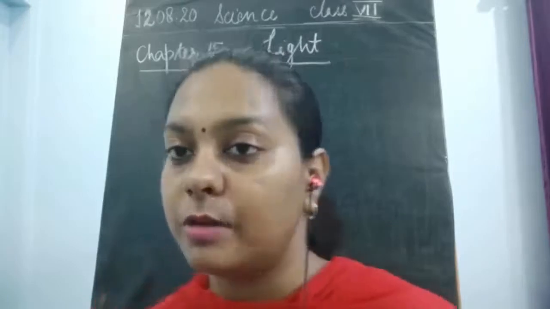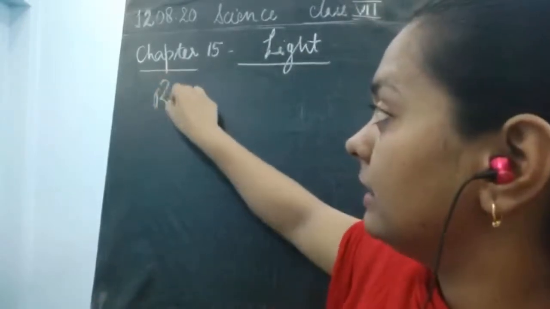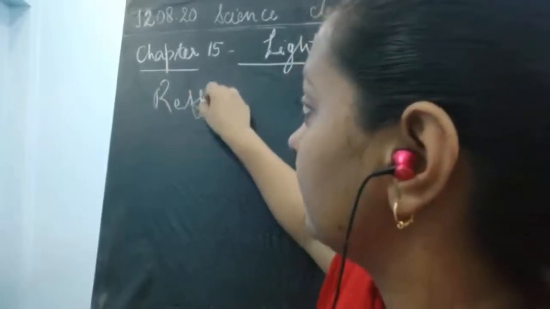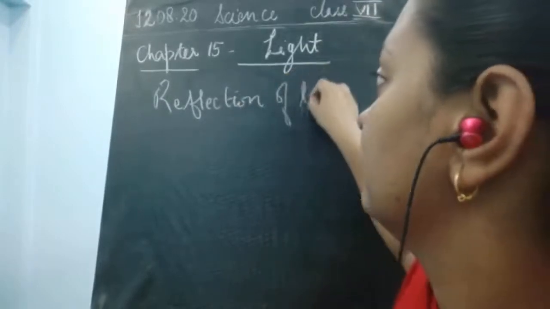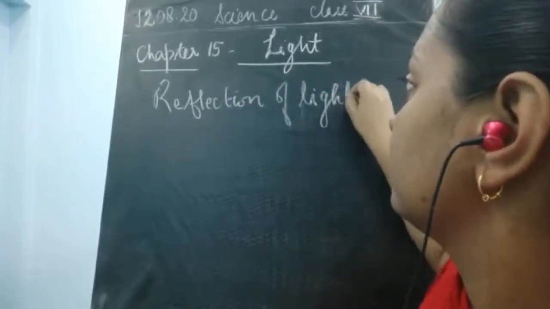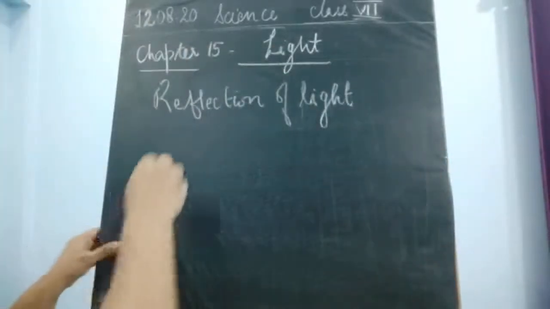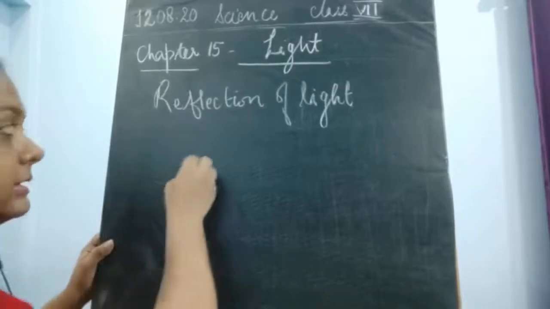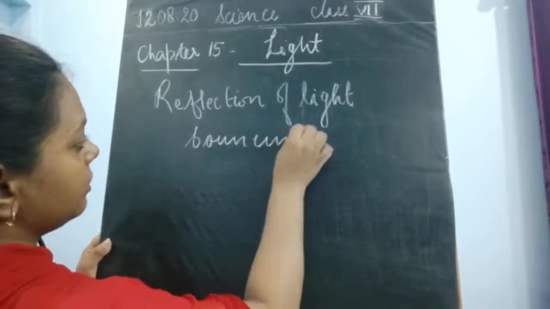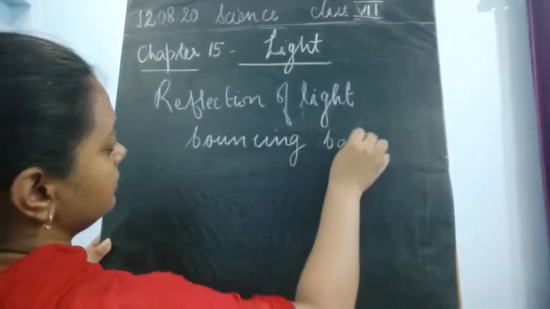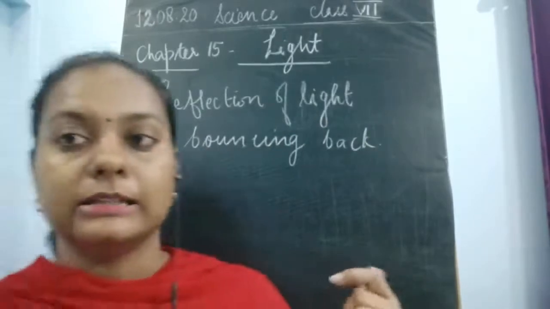I'll continue with the same topic of reflection of light today, okay? So what do we have to study? We have to study the reflection of light. What do you mean by the reflection of light, children? What is this reflection property? Reflection means the bouncing back of light, or the change in its direction, okay? So this bouncing back of light is known as reflection.